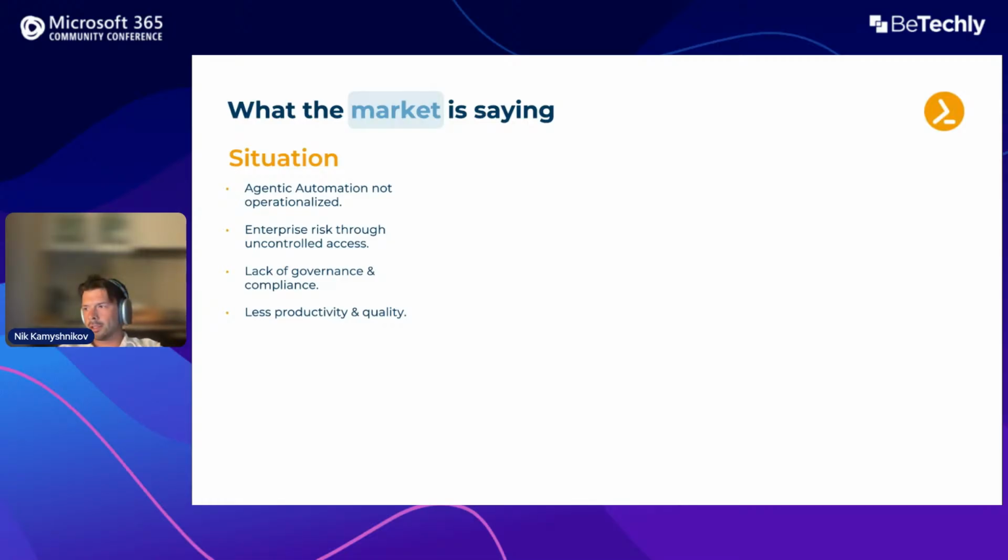Less productivity and quality. When it comes to scripting, let's say you have thousands of scripts and you don't know what scripts you have, so you have to look in different places. Another thing is sometimes you need custom solutions. Let's say you want to inject credentials in your scripts or you want to delegate. For all of that, you need custom solutions, so it takes a lot of time. And most of the time, there is so-called tribal knowledge, when one person knows how it works, and when they leave or you need to hand over, it becomes a mess. And finally, tool sprawl erodes automation ROI.